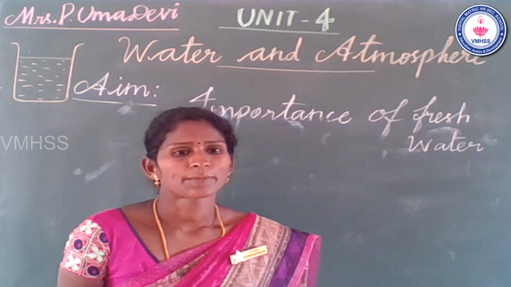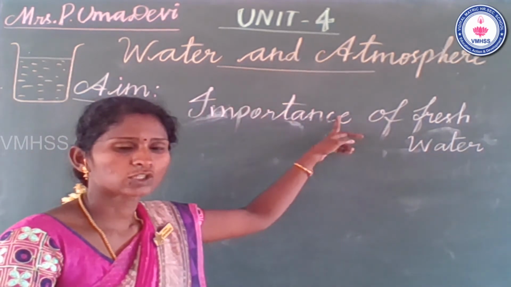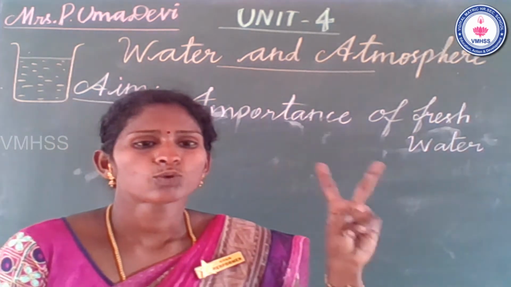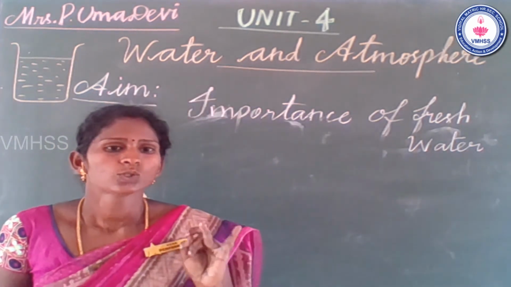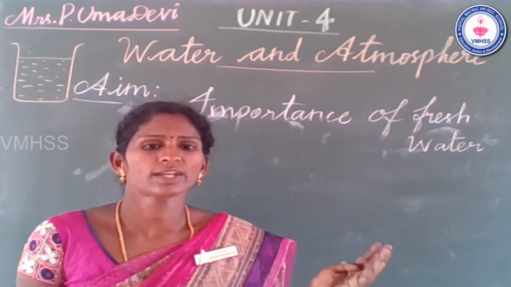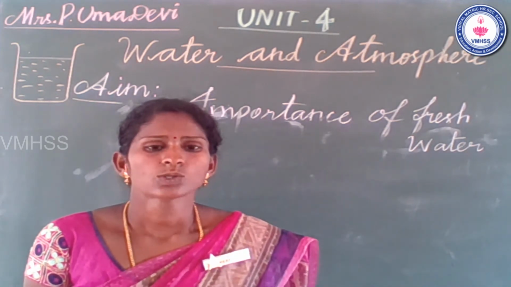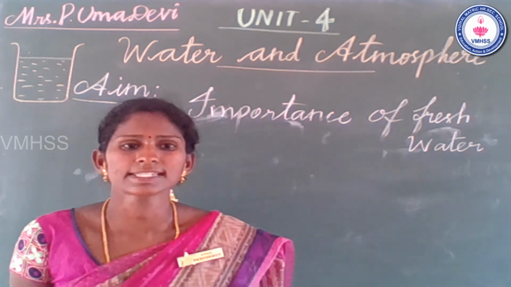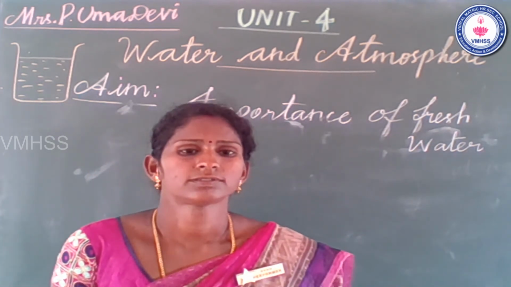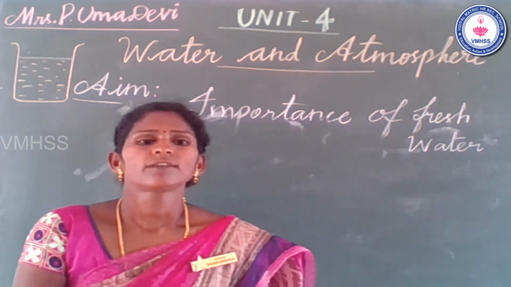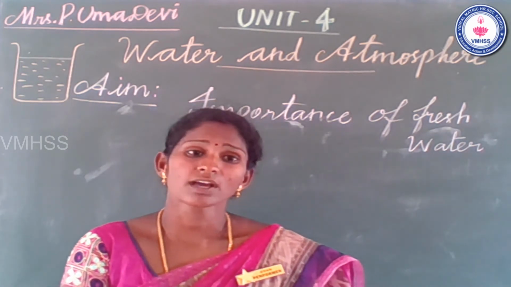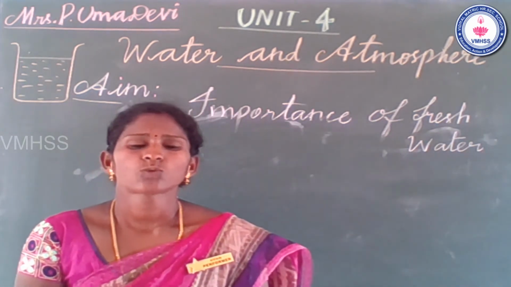Students, once again let us summarize the points. The name of the topic is water and atmosphere. What is today's aim of the class? The importance of fresh water. Water is divided into two kinds, salt water and fresh water. Fresh water is found in lakes, rivers and ponds, but salt water is found in seas and oceans. Water that does not contain salt is called fresh water. The water that contains more salt is called salt water.